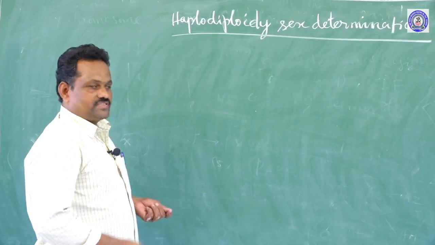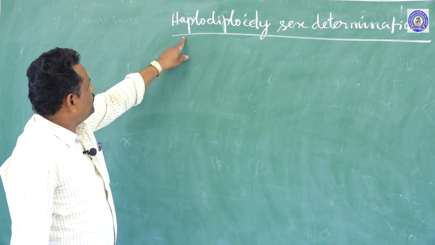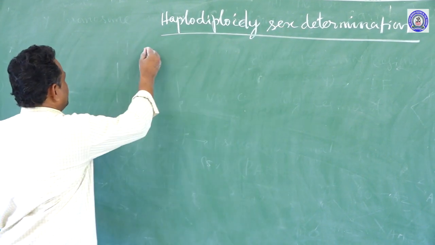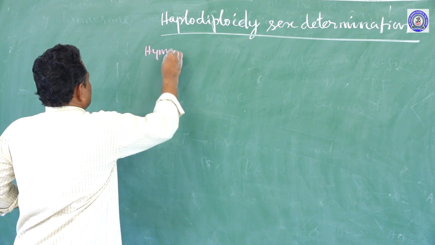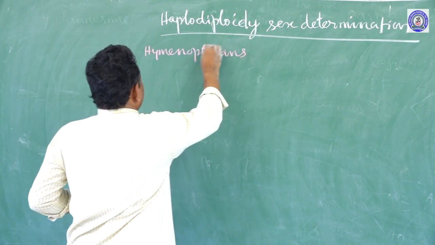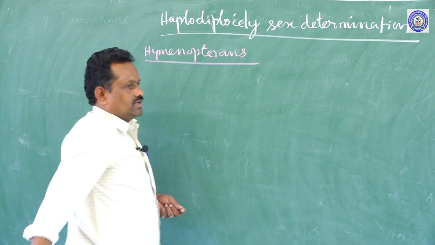Another type of sex determination is called haplodiploidy sex determination. This is seen in hymenopteran insects.